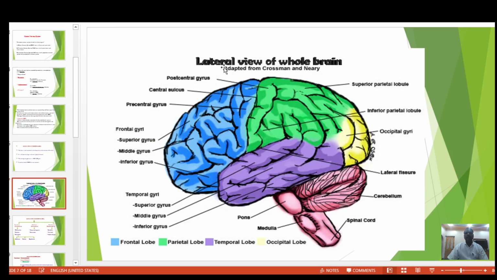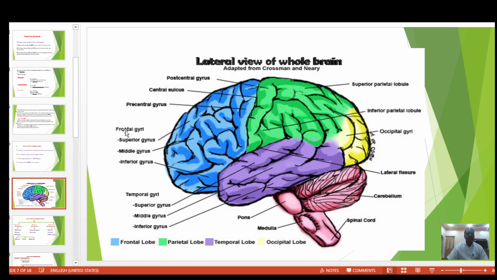Next, this is the lateral view of the whole brain. It consists of the postcentral gyrus, central sulcus, and precentral gyrus.